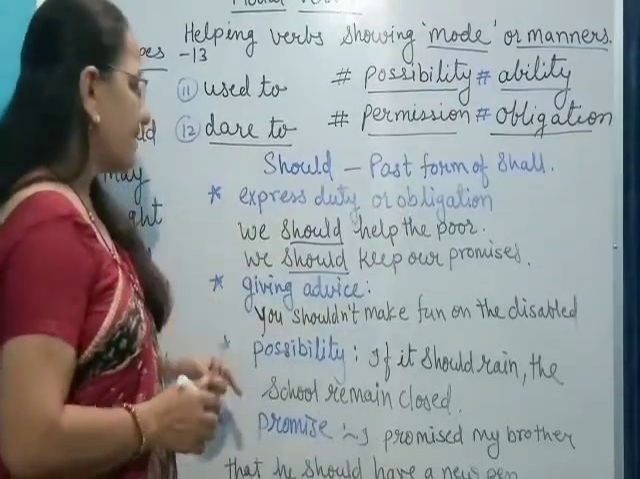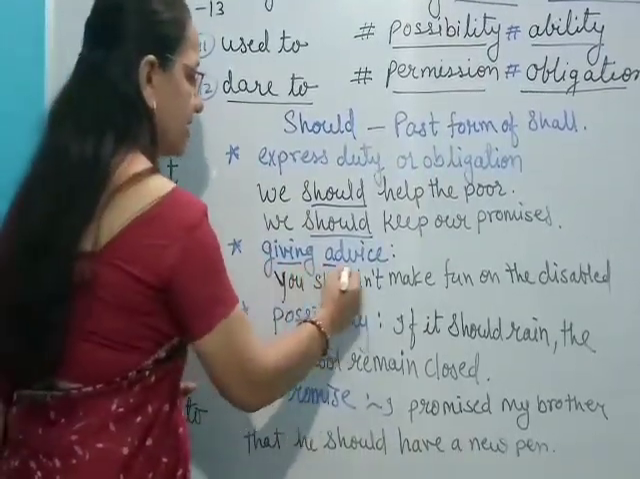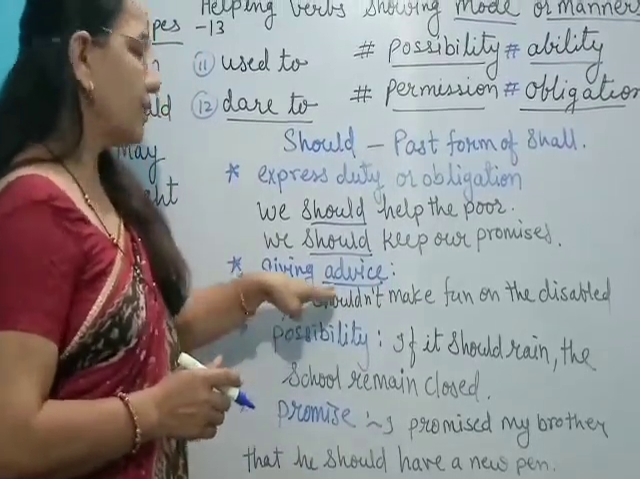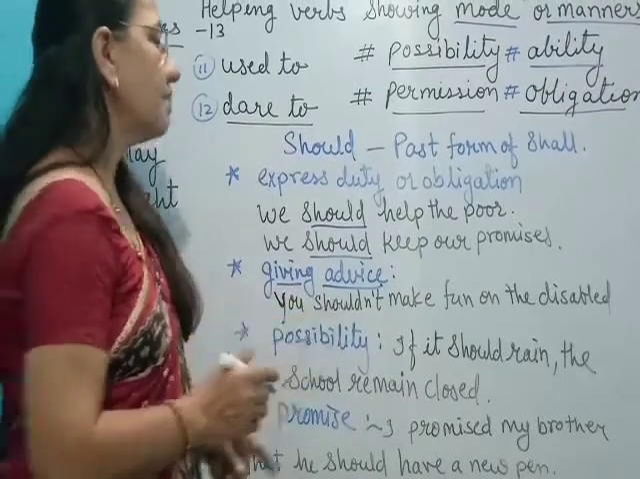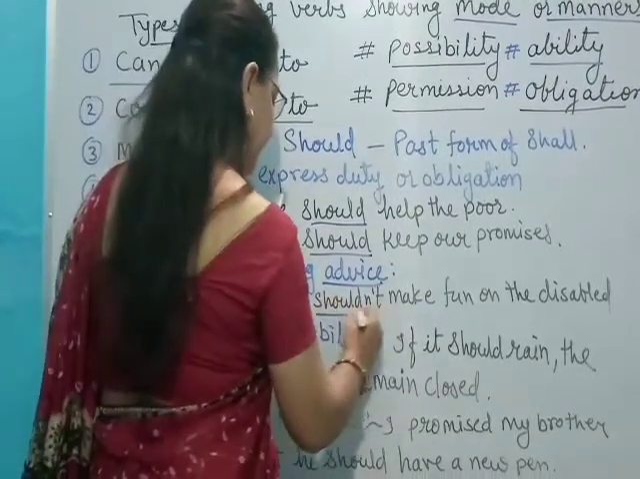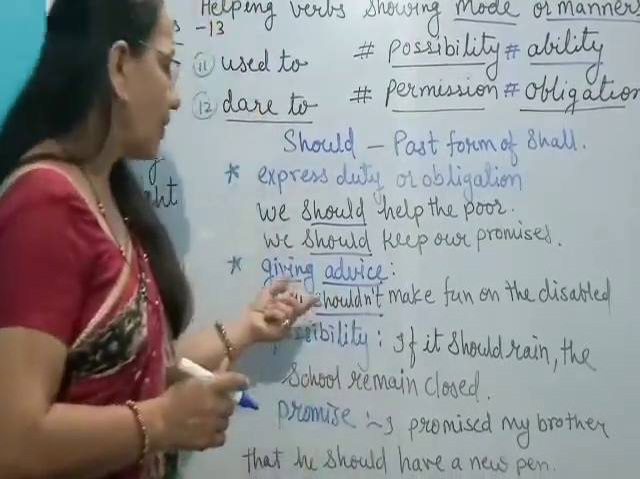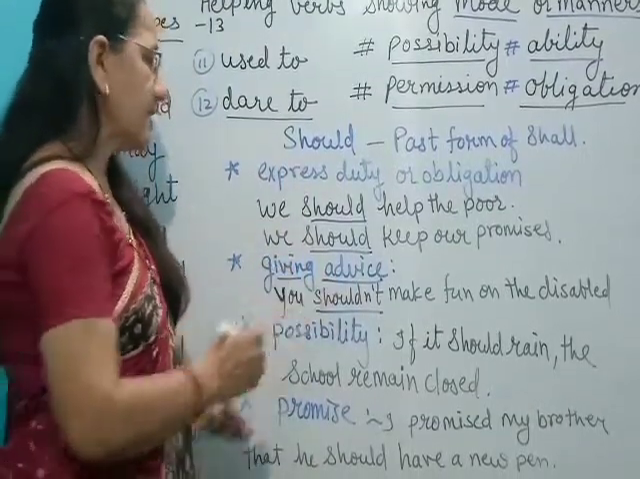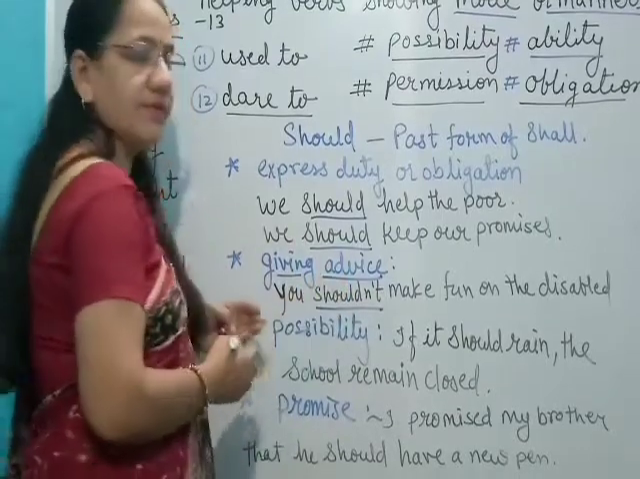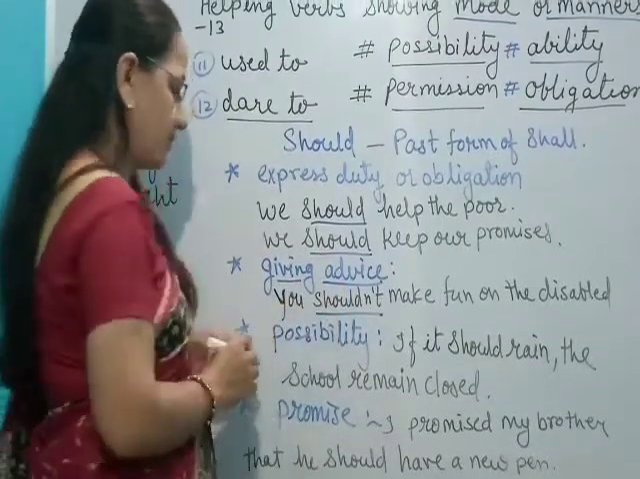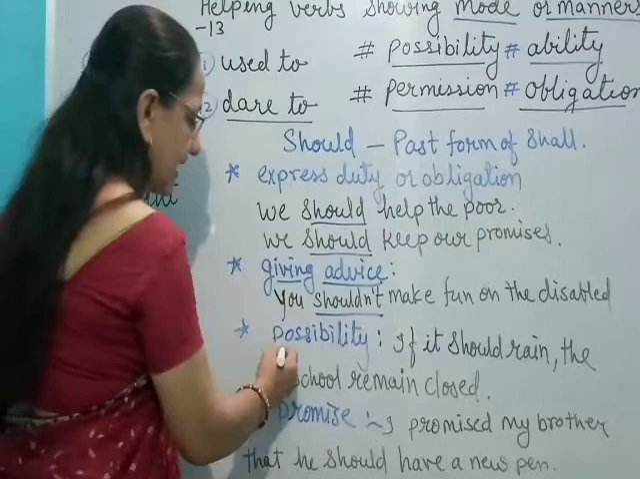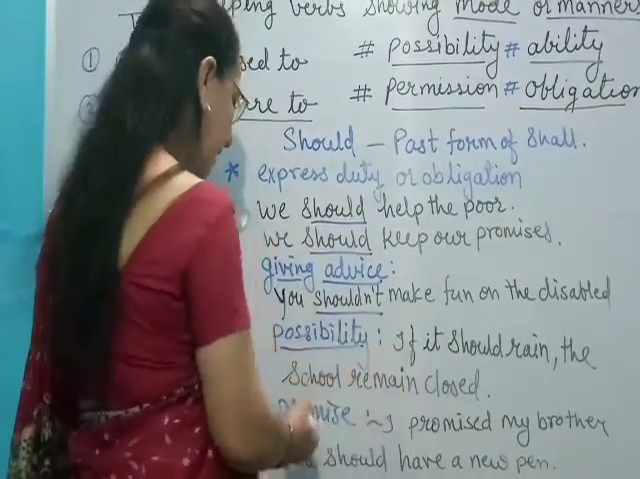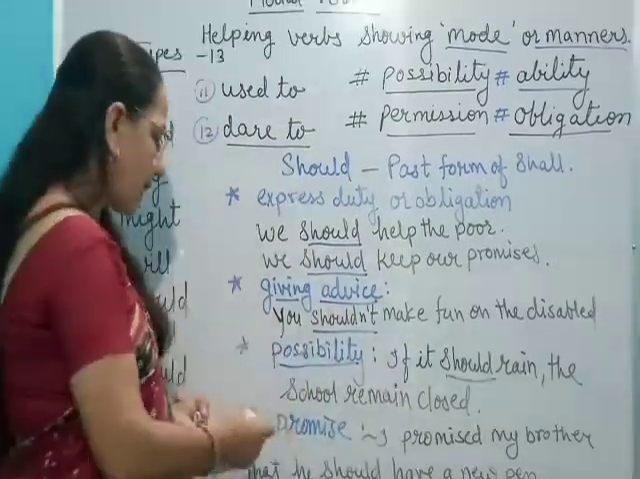Okay. Next is for giving advice. Wherever it is used to give advice, like you shouldn't make fun of the disabled. You should not make fun of handicapped people. So like this, when we are giving advice to someone, that time also should is used. Next, it is used to express possibility, like if it should rain, the school will remain closed.